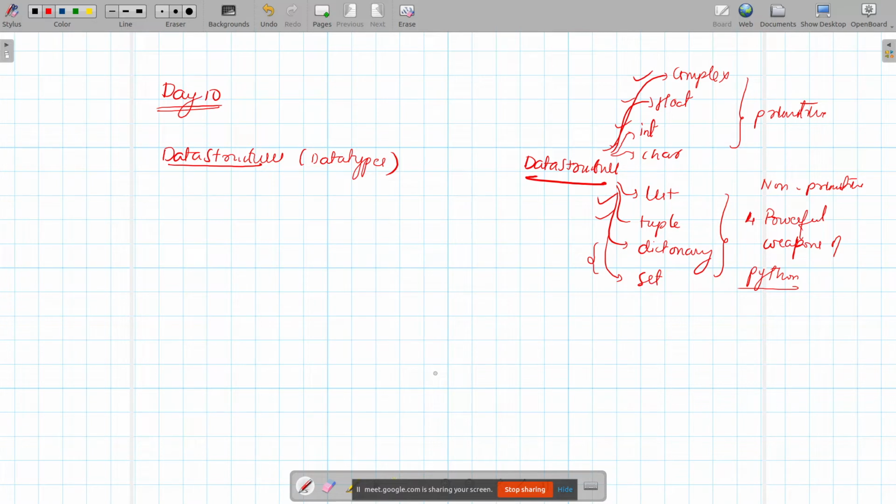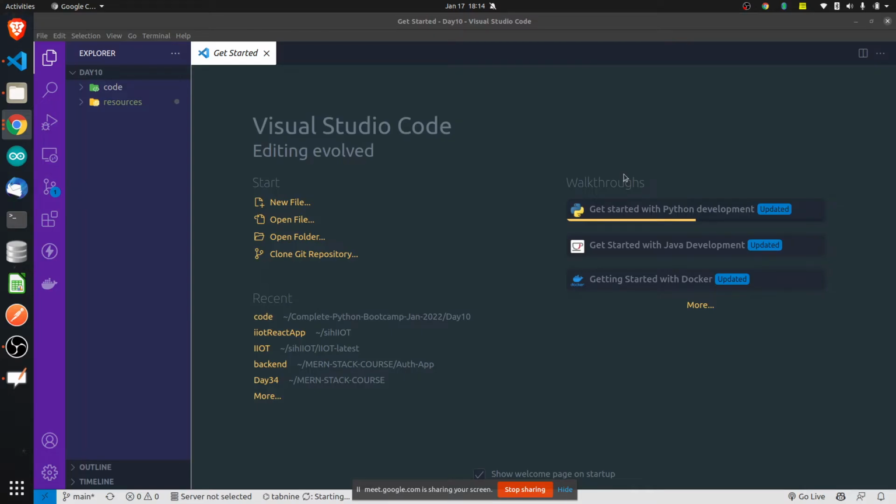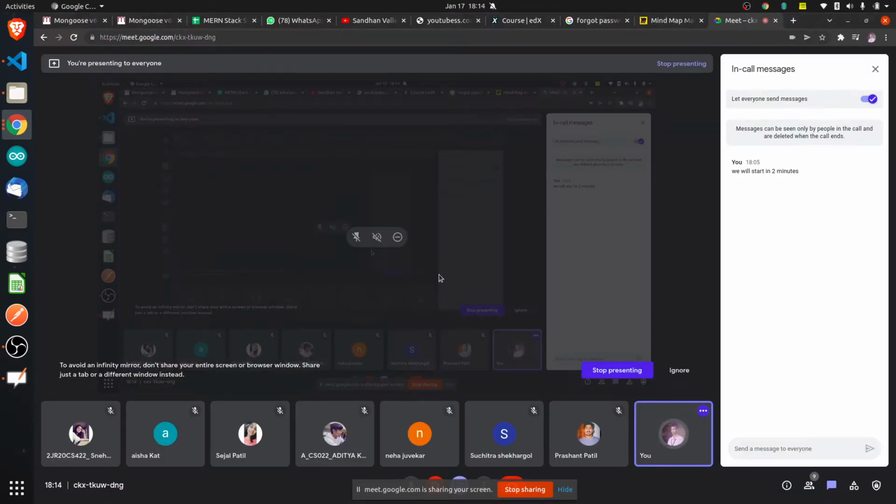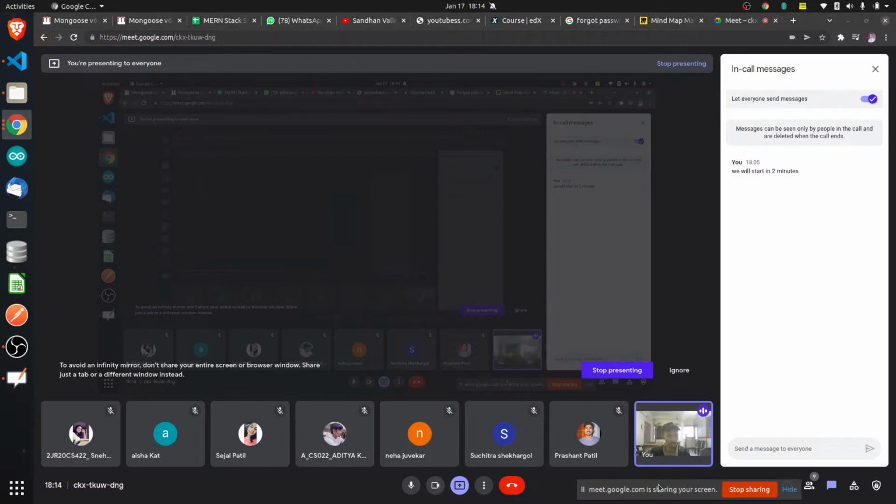What is the need of all these data structures? The need is that we want to store data, because data in the real world has so many different categories. We don't have only integers or only floating points in the data. Just go and check in your real world what kinds of data are available. You will understand that you have integers, floating points, characters, strings, lists, arrays. You are storing such complex things.